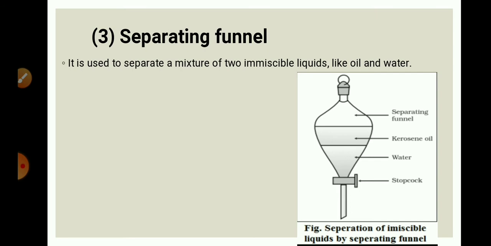The upper layer is of oil as it is less dense, and the bottom layer is of water as it has a density more than the oil. We can easily drain the water with the help of the stop cock, and we can separate the two liquids.